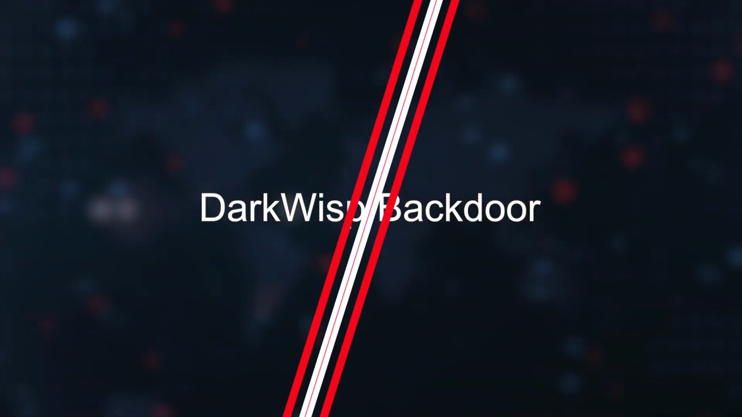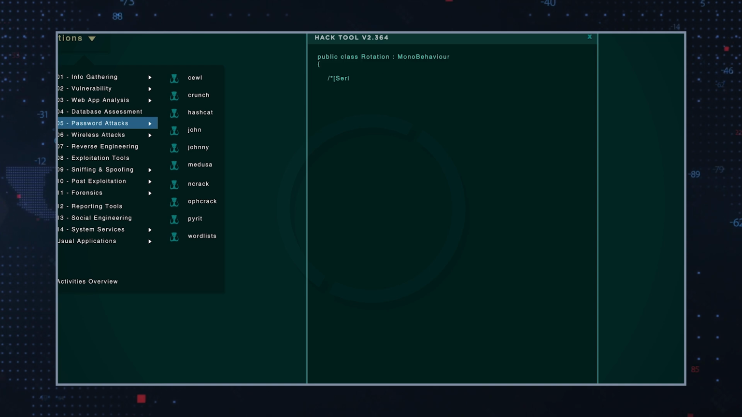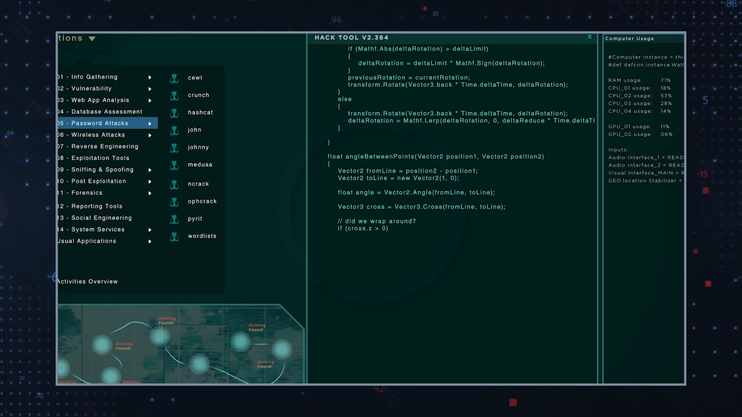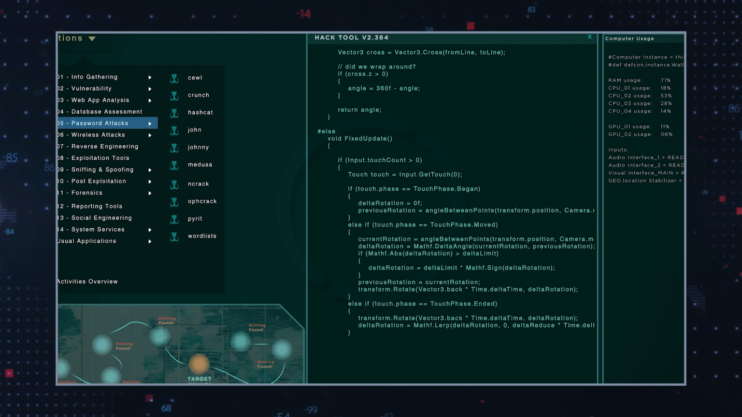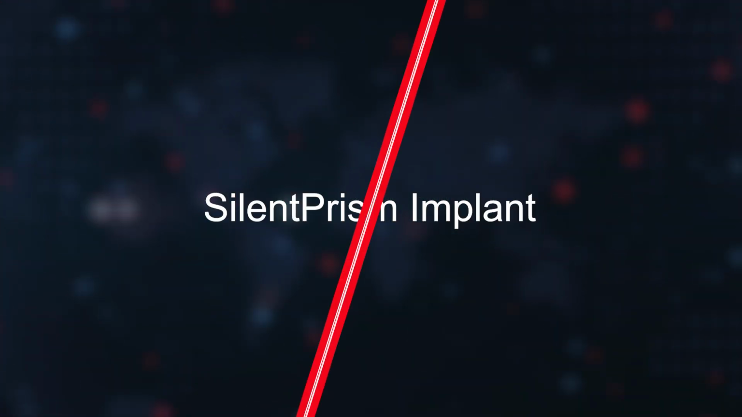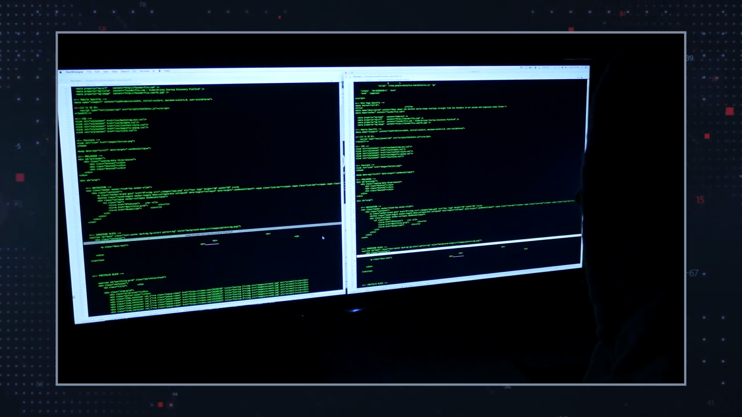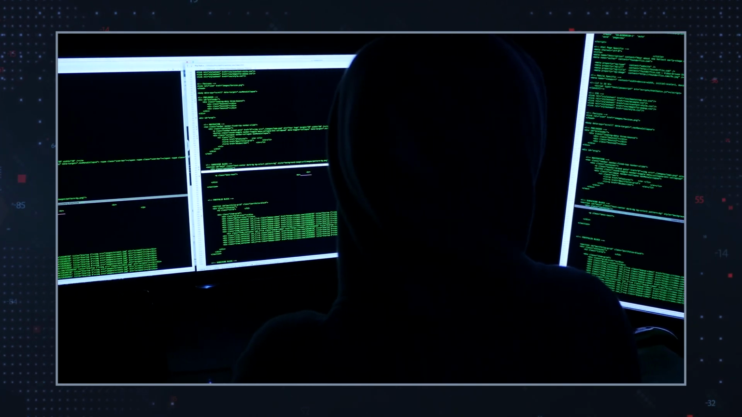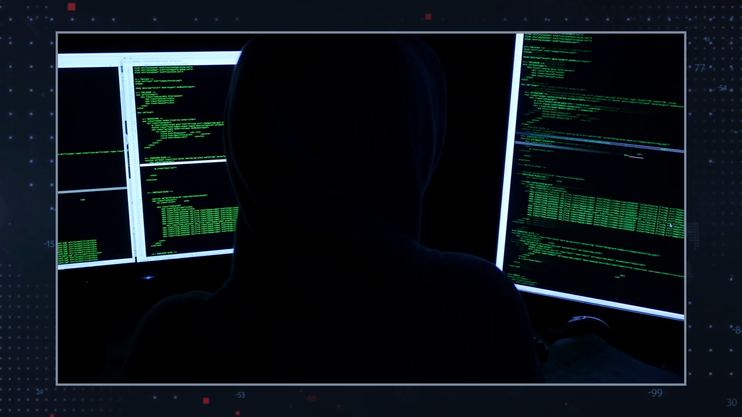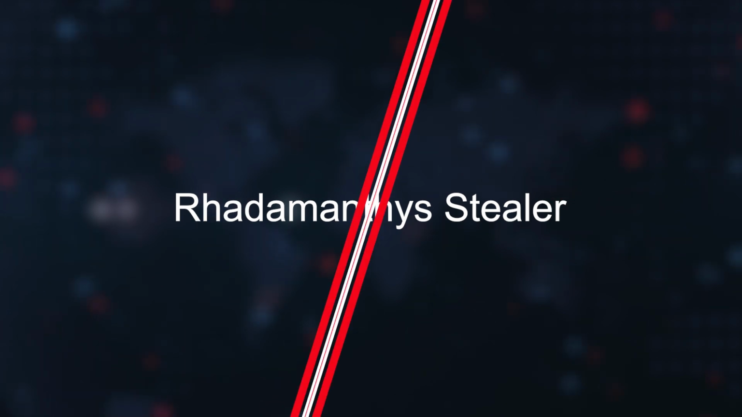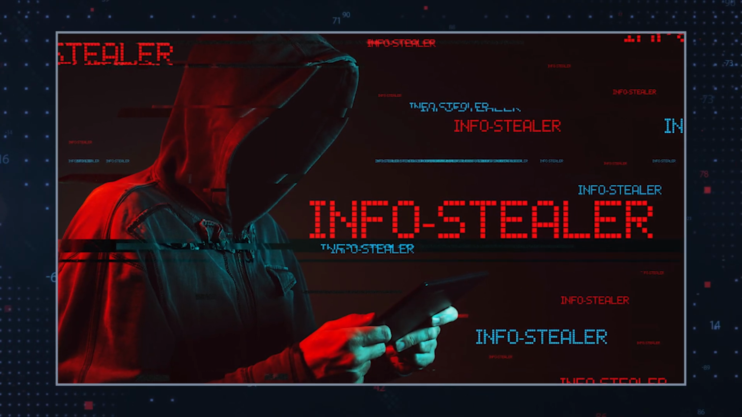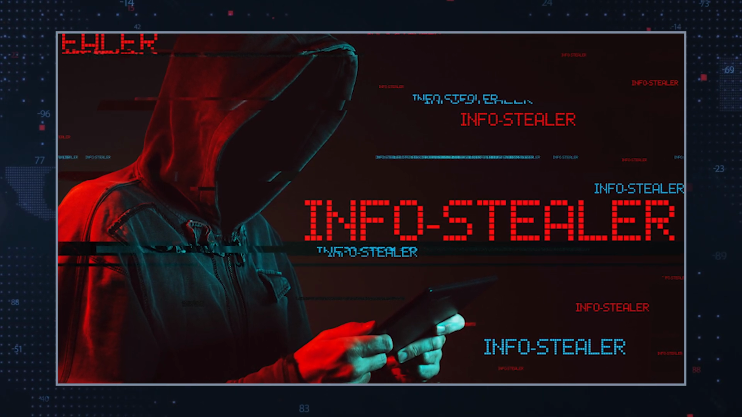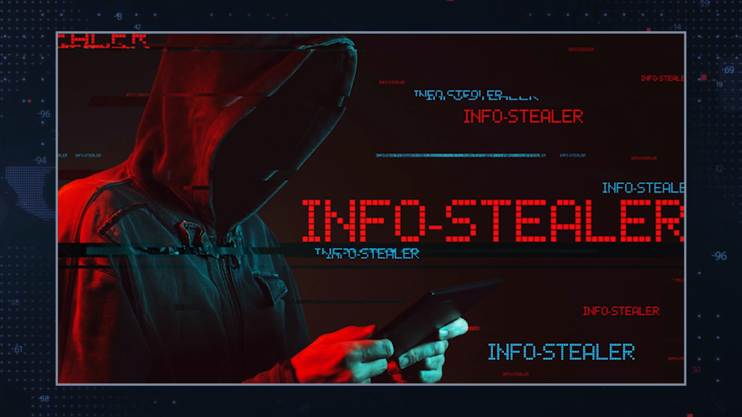DarkWisp Backdoor, a sophisticated backdoor providing full shell access, file transfer capabilities, and persistence mechanisms, communicating with command and control (C2) servers over encrypted channels. SilentPrism Implant, a stealthy implant that integrates with legitimate Windows services to evade detection, primarily used for lateral movement and data exfiltration within compromised networks. Rhadamanthys Stealer, a commercial information stealer targeting FTP credentials, chat clients, and banking applications, often distributed through malicious .msi packages or binary malware droppers.